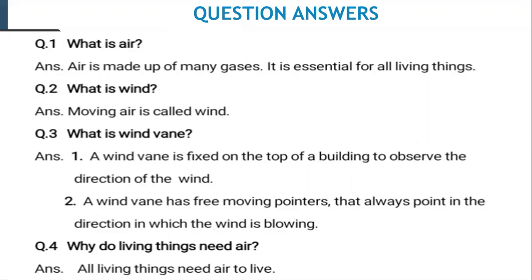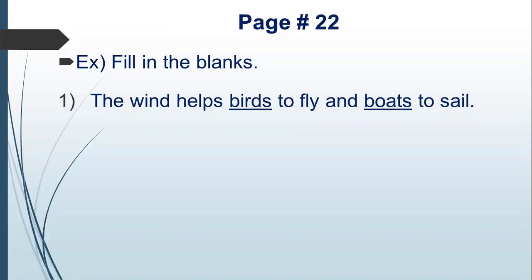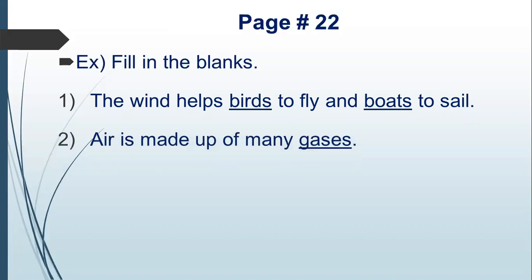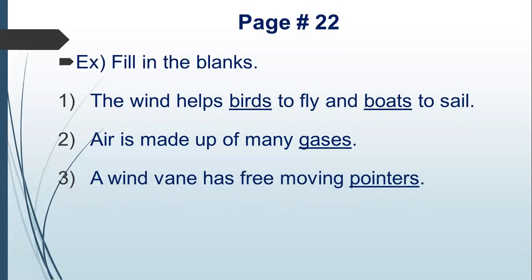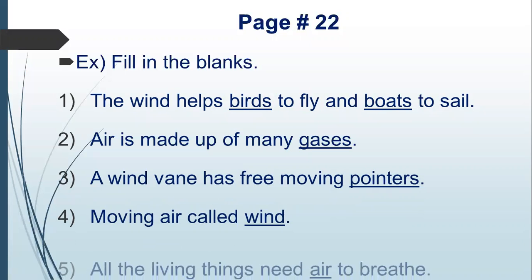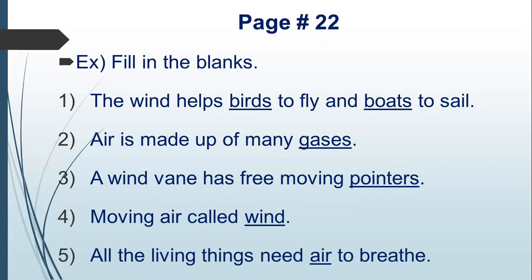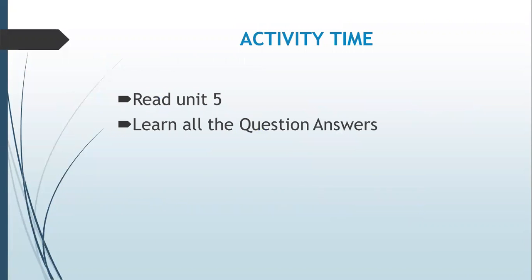All living things need air to live. This is page number 22 of your books. Exercise fill in the blanks. Number 1, the wind helps birds to fly and boats to sail. Number 2, air is made up of many gases. Number 3, a wind vane has free moving pointers. Number 4, moving air is called wind. Sorry, number 4 is missing over here. Number 5, all the living things need air to breathe, right?